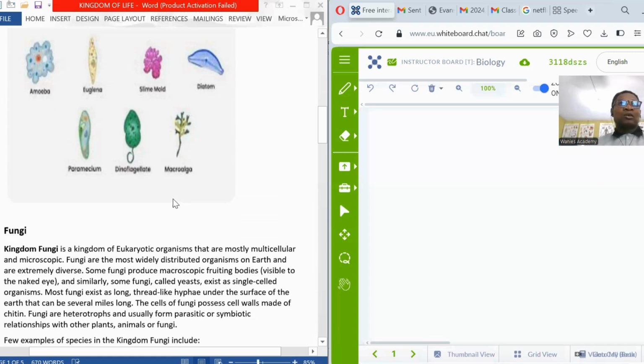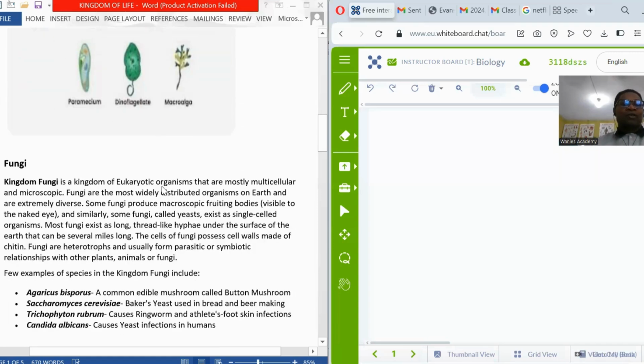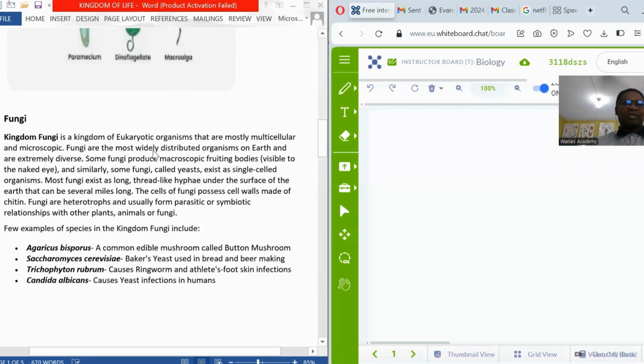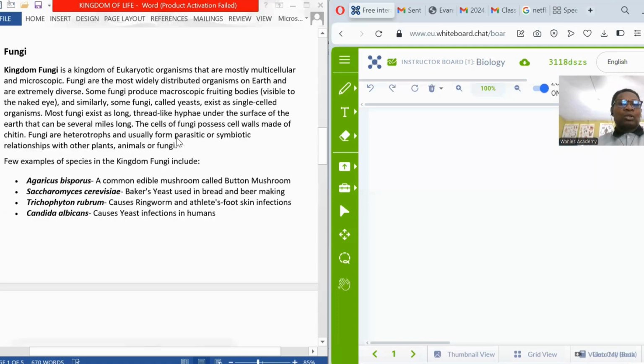We now move to the kingdom fungi. The fungi are eukaryotic. They have a definite cell nucleus. That is, their genetic materials are carried in the chromosomes in the nucleus. They can be microscopic or multicellular. Microscopic in the sense that they are so tiny and can be seen with the aid of a microscope. Now, these fungi can be beneficial. They can also be harmful in nature.